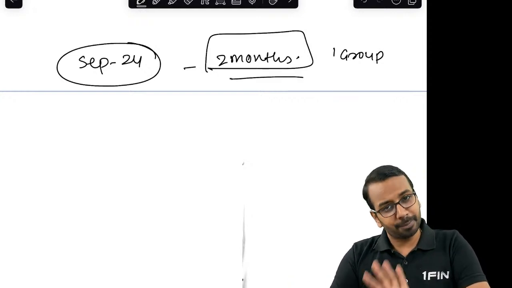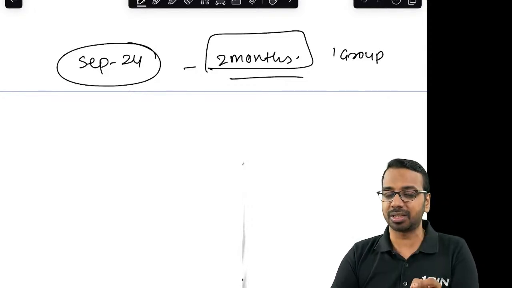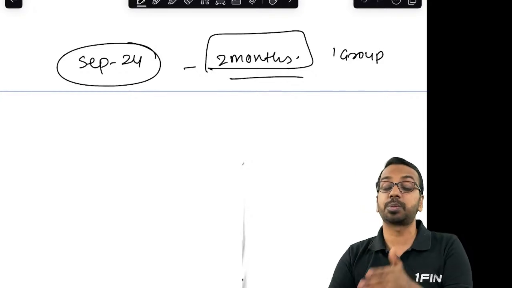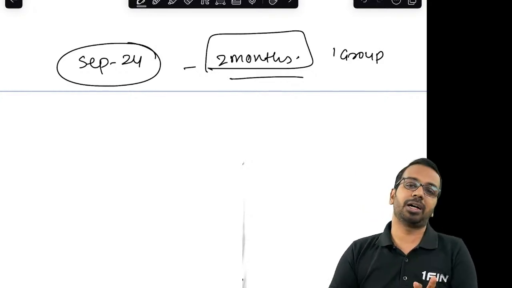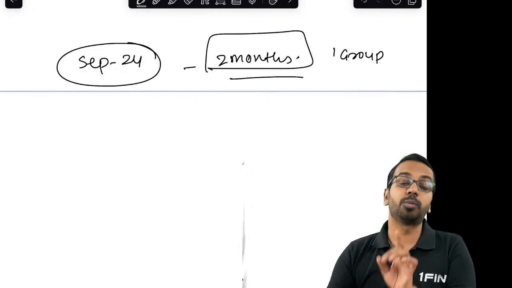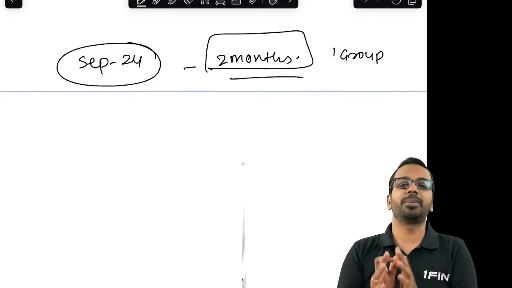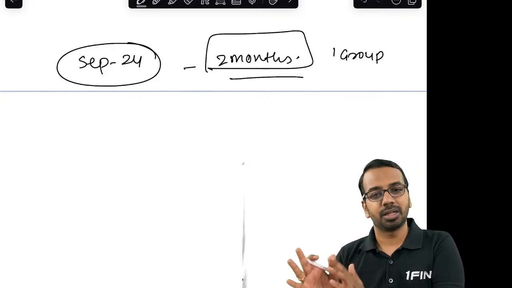If you have prepared everything properly, and you just need revisions, then you may think of both the groups. But if somewhere you have a doubt that I am not fully prepared for one group, then don't take up that group, don't take that extra pressure. Write only one group in this attempt. Next group can be taken care in the month of January.